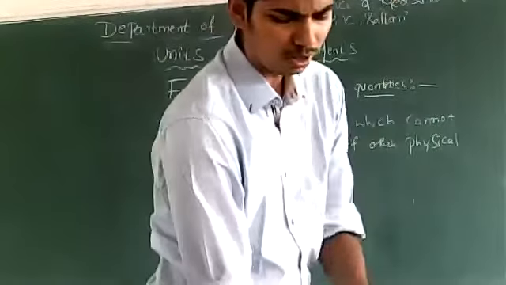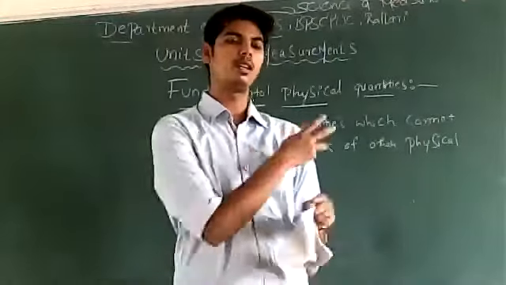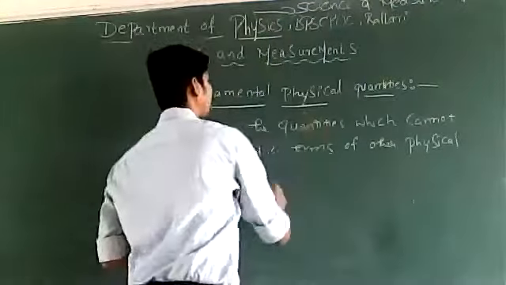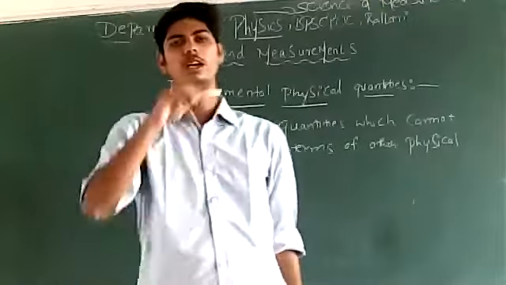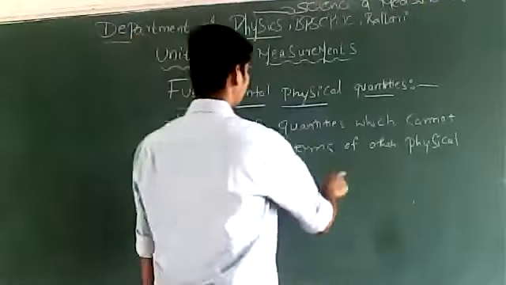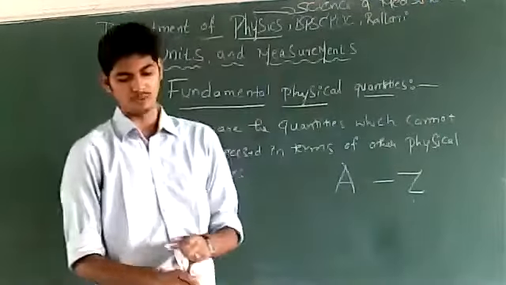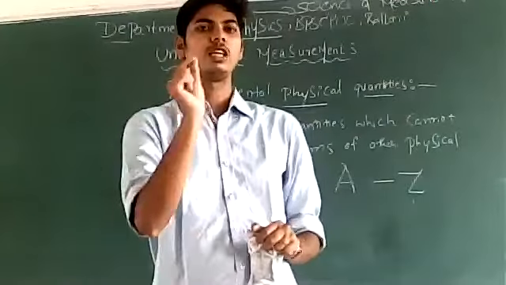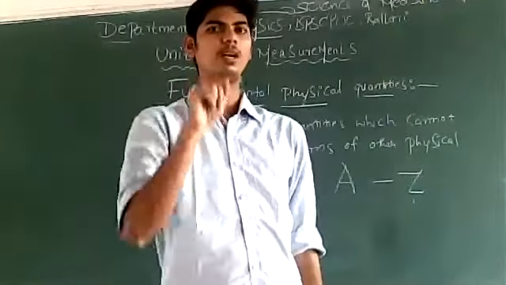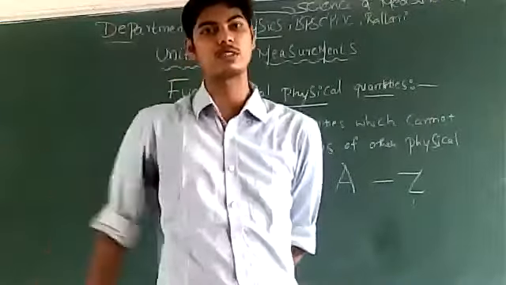Before we understand this, we'll take up an example and then we'll explain what are fundamental physical quantities. In English there are 26 alphabets, correct? A to Z. Now, suppose I have to write A. To write A, do you take the help of any other 25 alphabets?